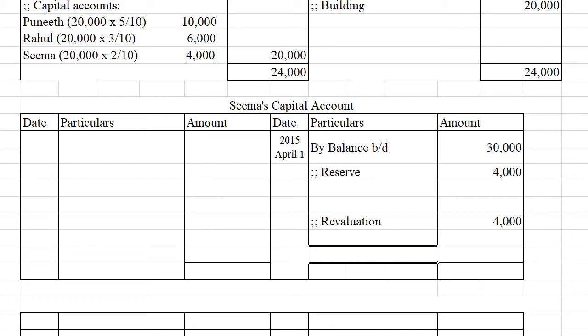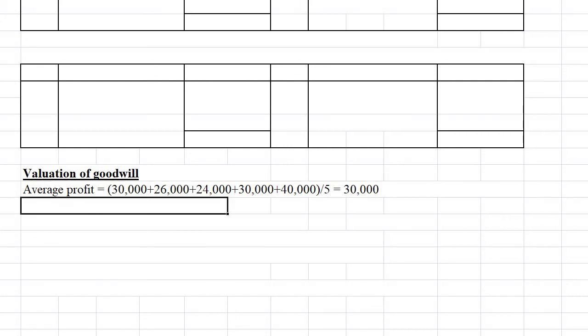And now we have to show the treatment of goodwill. We can calculate the goodwill here. Goodwill will be calculated on the basis of 2 years purchase of the average profit of last 5 years. We can value goodwill here. Average profit we can calculate. It is not directly given. 5 years profit is given. That will be added together and divided by 5. Then we will get 30,000 as the average profit.